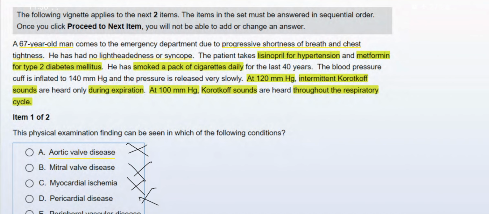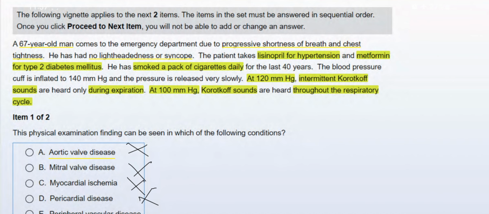The BP cuff is inflated to 140 mm of Hg and the pressure is released very slowly. At 120 mm of Hg, intermittent cough sounds are heard only during expiration. At 100 mm of Hg, cough sounds are heard throughout the respiratory cycle.